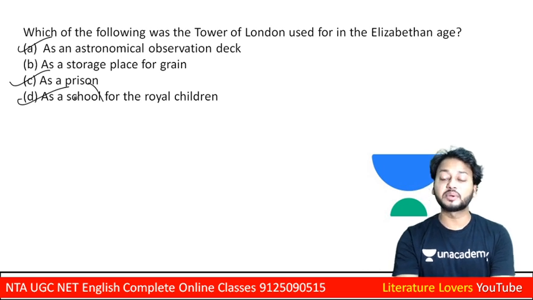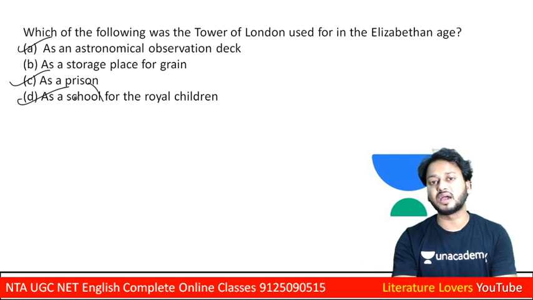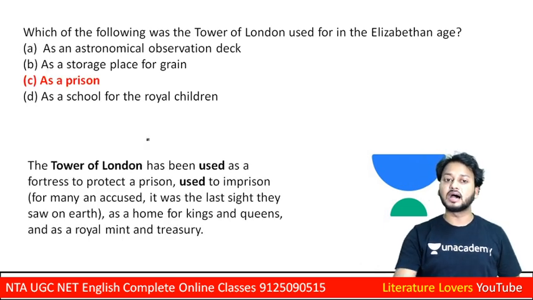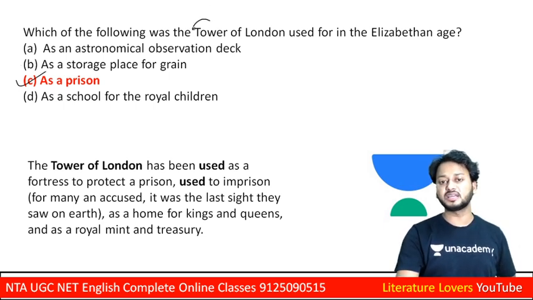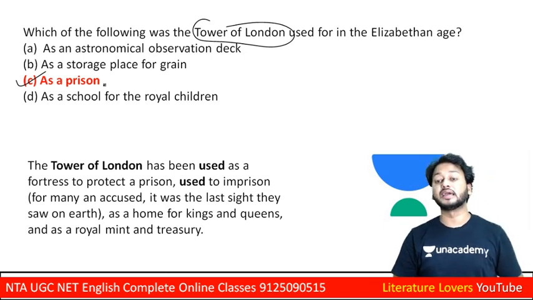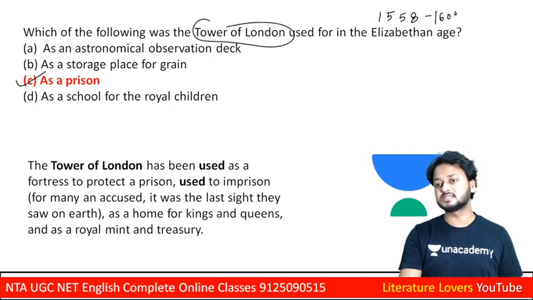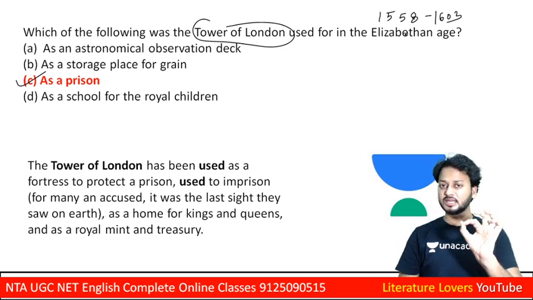One request, please like the video if you are really interested in my videos. Okay, so see learners, the correct answer is as a prison. The Tower of London during the Elizabethan time period started from 1558 to 1603. This is the time period of Queen Elizabeth I.